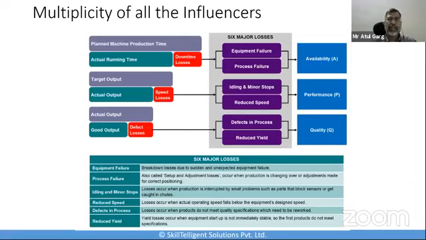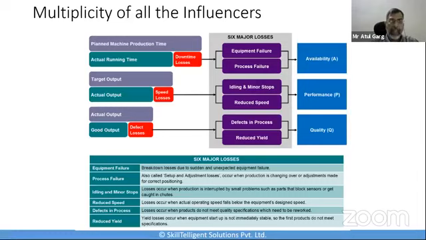So what I'm trying to say over here is that there are various factors which influence your factory, which influence your equipment, which influence your asset towards the productivity ratios. And there is a multiplicity of all these influences. OEE actually is giving you a complete multiplicity of all these influences and analyzes every step and sees how each of them can be leveraged and improved upon.